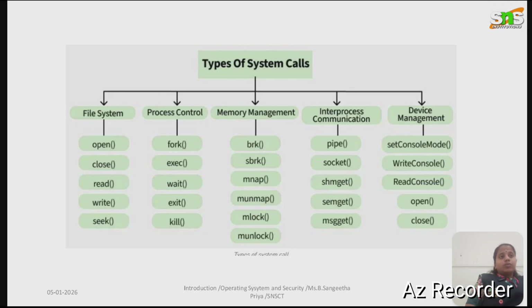File system: open is to open a file. Read reads the data from the file. Write writes data to a file. Next one is close, which closes a file. Seek is moving the file pointer.